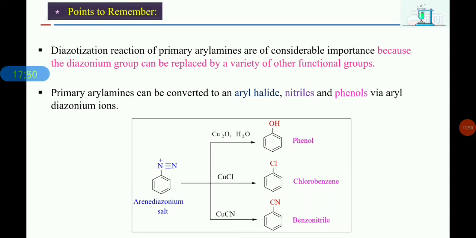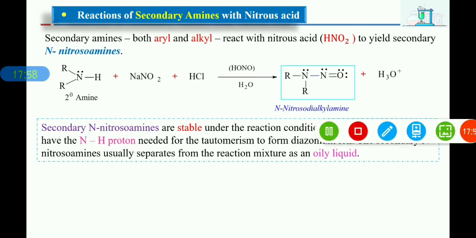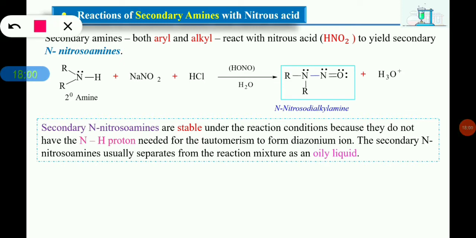Next thing is the reaction of secondary amines with nitrous acid. Here you can see secondary amines, and you can take both aryl or alkyl. They react with nitrous acid and yield secondary N-nitrosoamines. Here we get N-nitrosoamines; we won't get diazonium salts or diazonium ions like with primary amines. The important point to note here is the product formation in the reaction of secondary amines with nitrous acid.